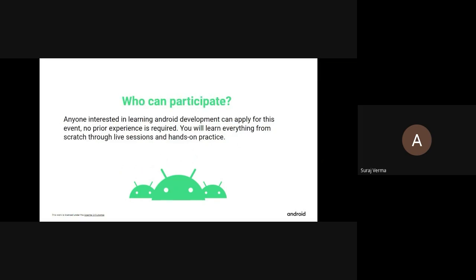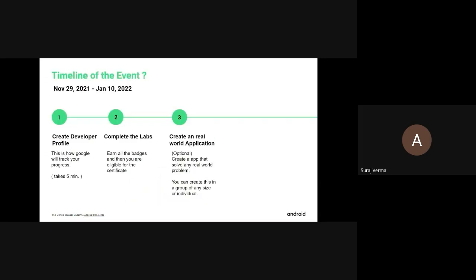Anyone interested in learning Android development can participate and apply for this event. There is no prior knowledge required. We will be having a few more sessions where I will be walking you through each and every topic mentioned in this event, which will definitely help you learn the concepts with ease. The timeline for this event is from 29th of November till 10th January. This event will be active between this timeline.